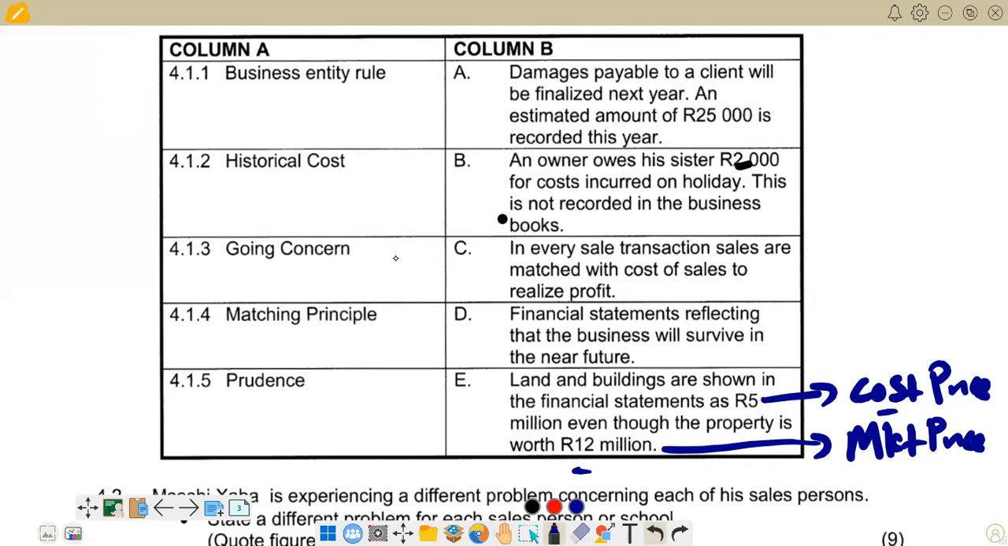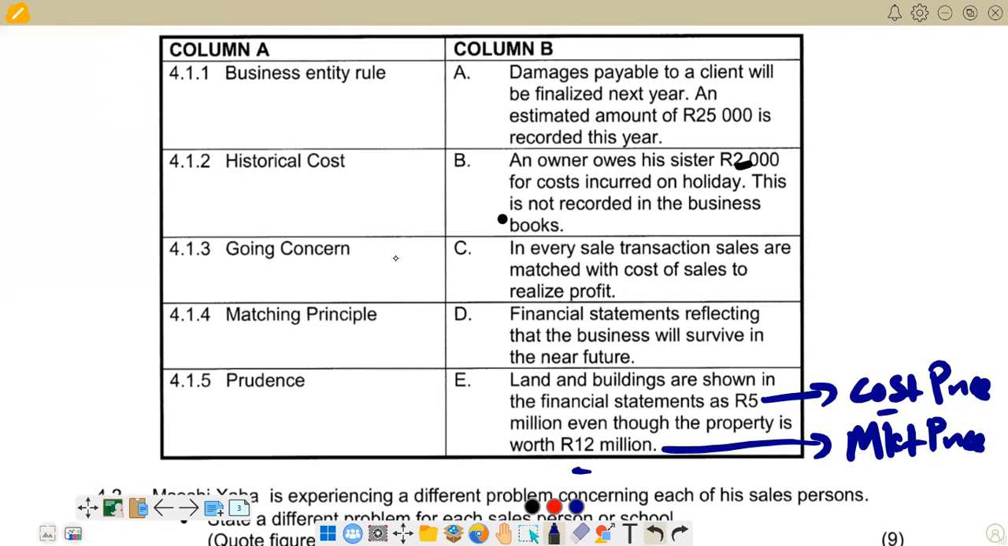Then the next one is the going concern. The going concern basically explains that the business is going to operate for the foreseeable future. We don't expect that the business is going to stop operating in the near future. It explains that a business functions without a threat of liquidation in the future, which is usually regarded as the next 12 months. That's the future that we are talking about.